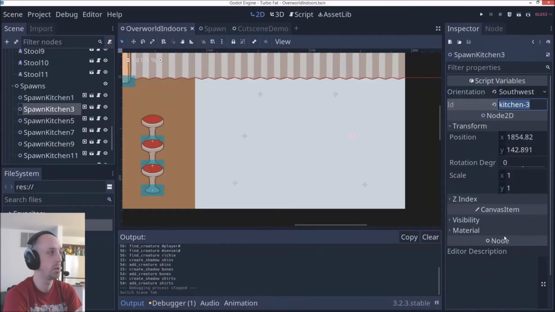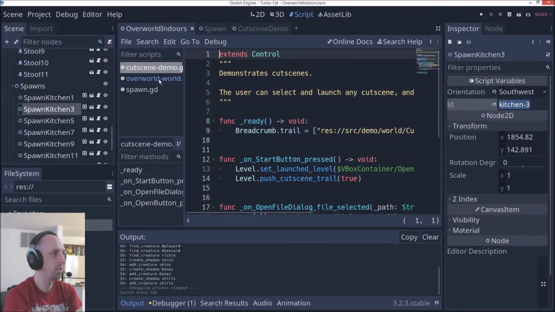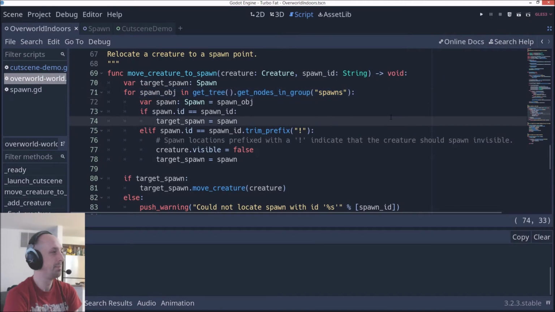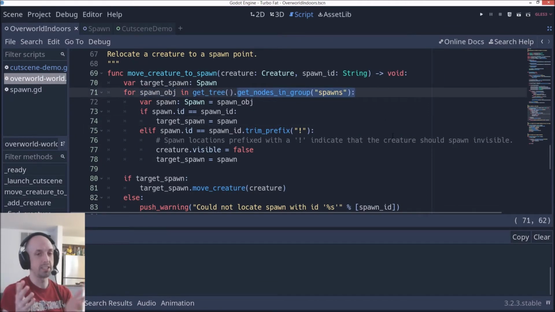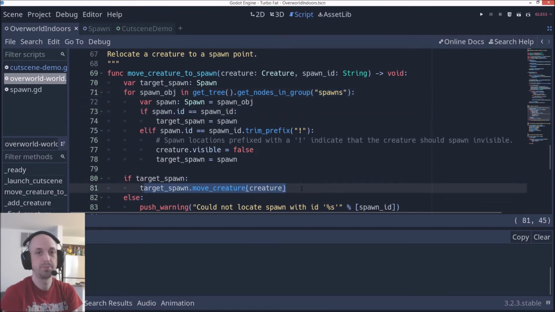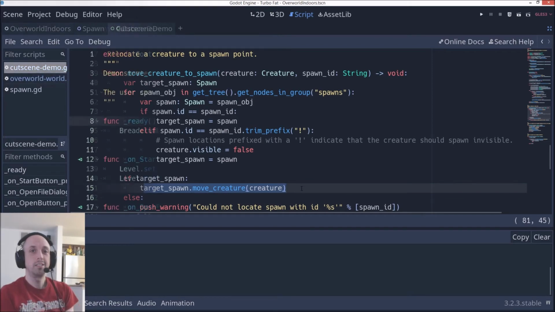And then as far as the code for locating those corresponding spawns, I don't know of any way in Godot to comb the node tree for objects of a specific type, but the node groups make it easy to, if you just make sure all the objects of that type have a specific group, then that seems to work fine. So I loop over all the nodes in this spawns group, find the ones with the corresponding ID, and then once I find it, I move the creature to that location. So yeah, that's what I came up with.